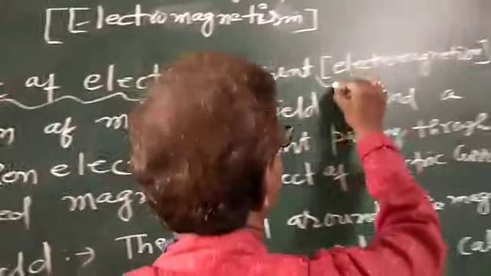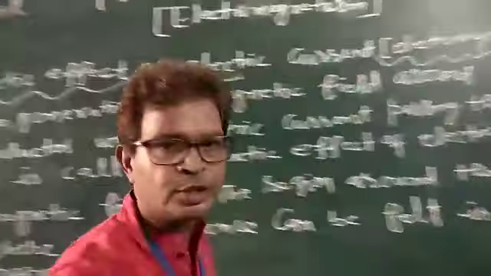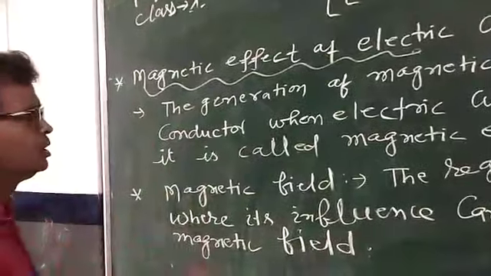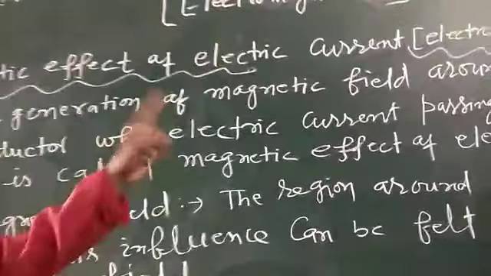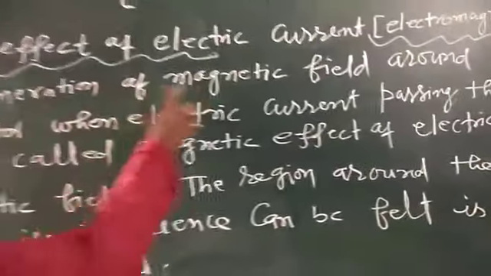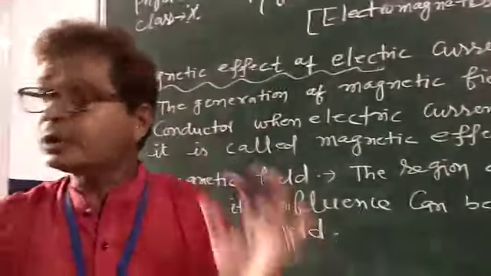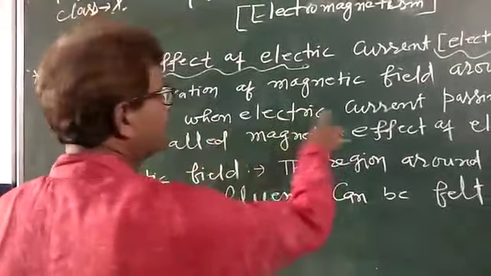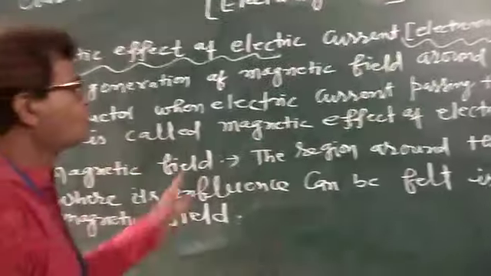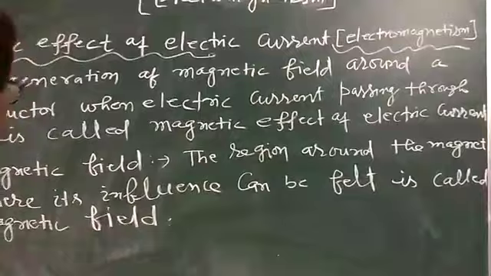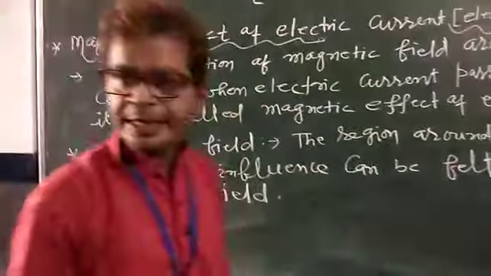At first, I would like to define the magnetic effect of electric current. In short, it is said to be electromagnetism. See the definition. The generation or production of a magnetic field around a conductor when electric current passes through it is called the magnetic effect of electric current or electromagnetism.